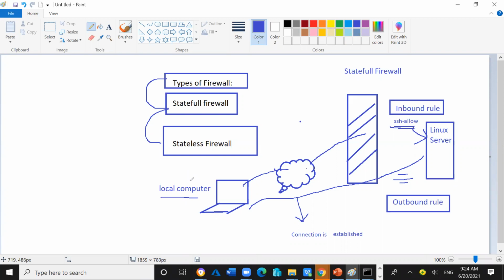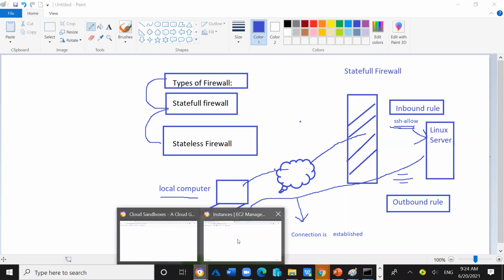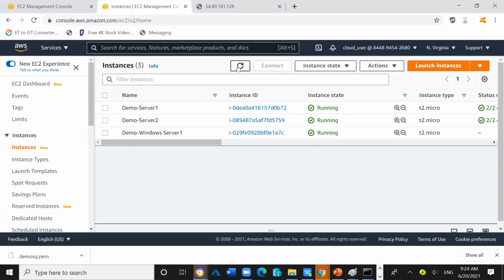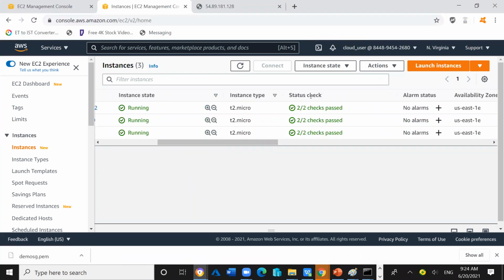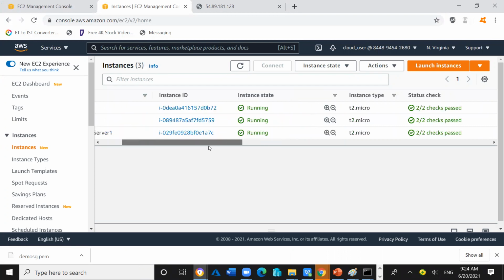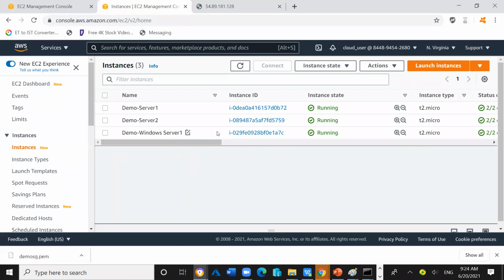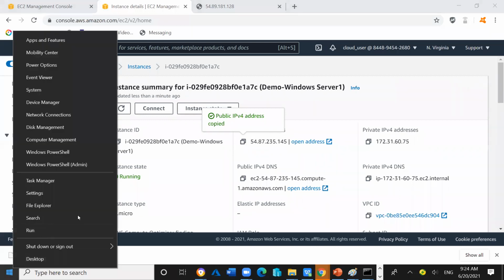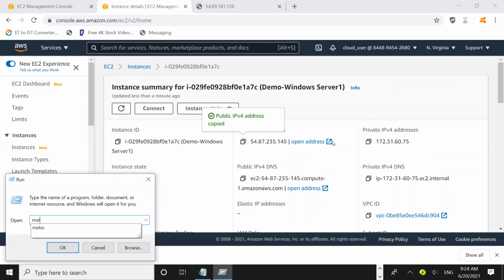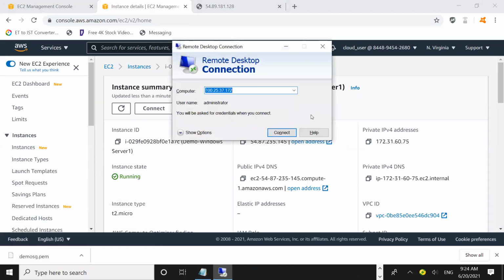Okay, so now let's see what the situation of the Windows server is. Let's refresh it. And you can see the Windows server is ready to use. So Demo Windows Server 1 is there, the instance ID is there. I will click on the instance ID. I will copy the public IP address of this Windows server. I will take the remote access RDP. I will paste the public IP address. I will click on connect.